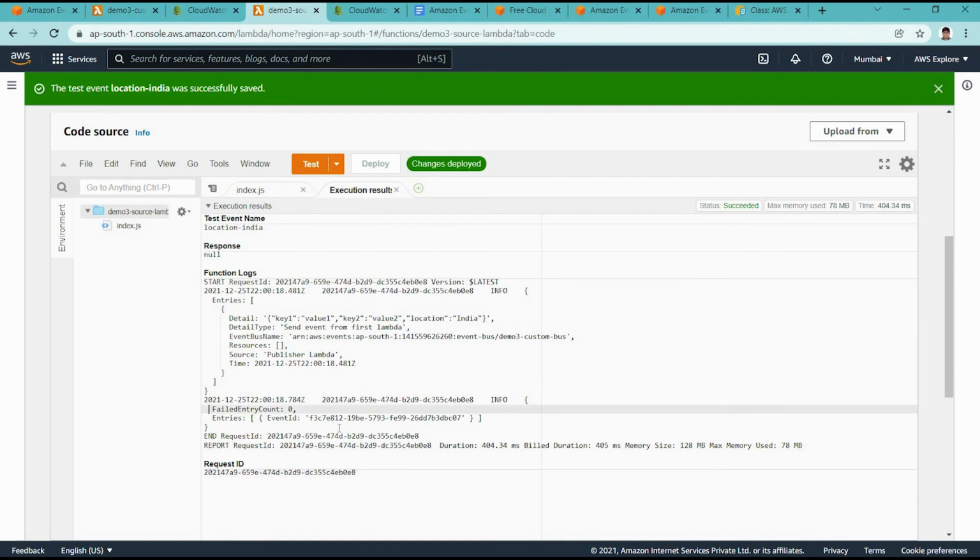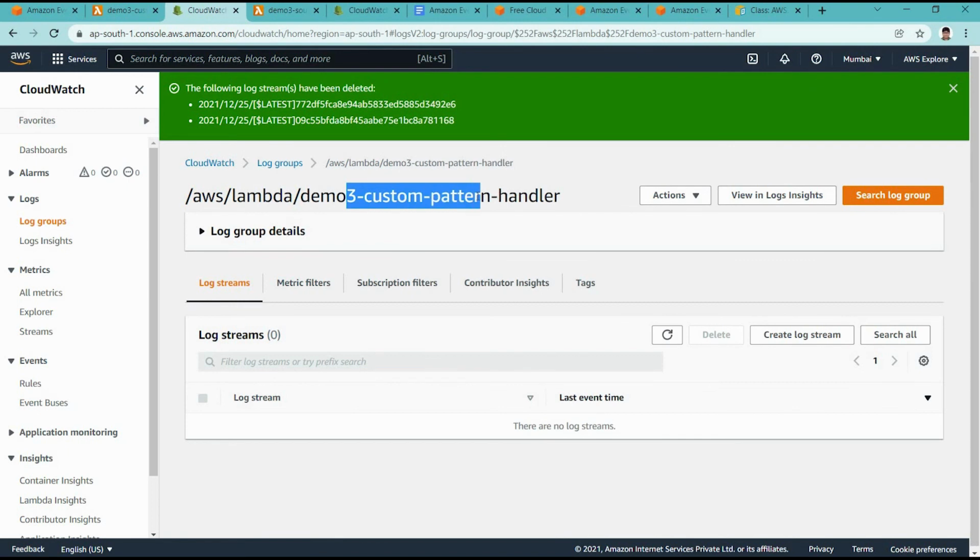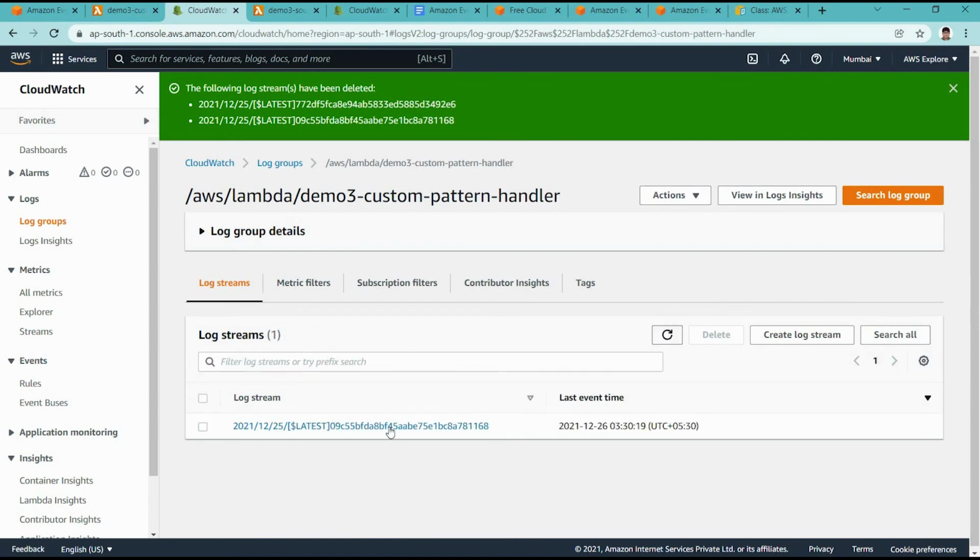So here another event ID is sent. That event is sent to the custom bus ARN. Now if we go to the CloudWatch of our demo 3 handler lambda, the targeted lambda, it should have a new log because it is triggered. Yeah, here we got the new logs.